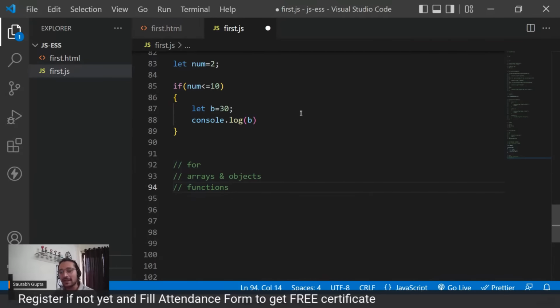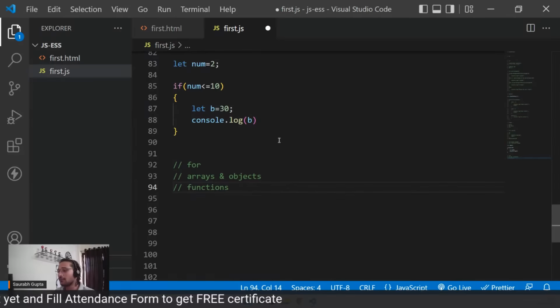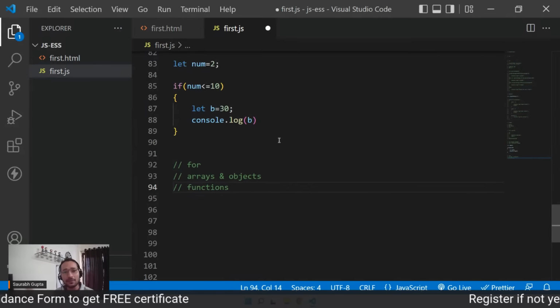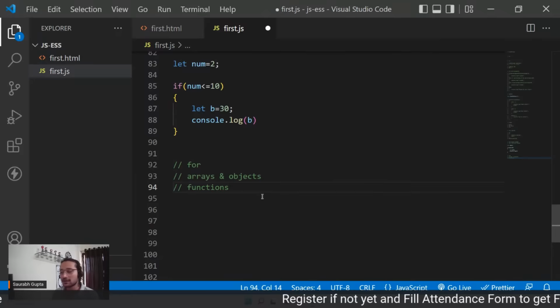Yes, functions as well, exactly. So for all the guys who don't know functions, don't worry, in some time we'll reach that, and then you'll understand what exactly is a function and how it works.